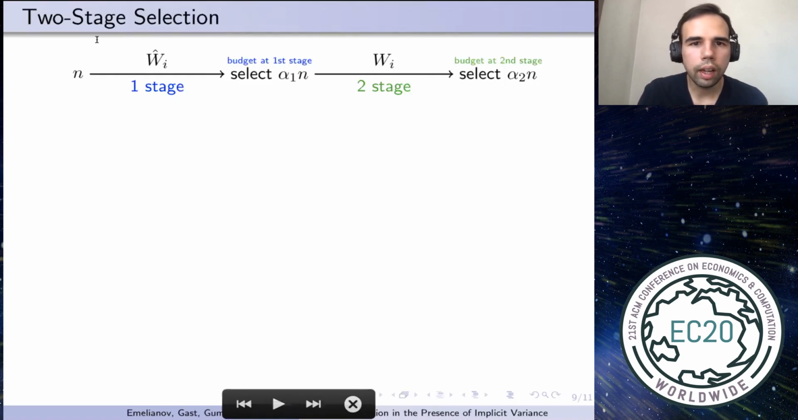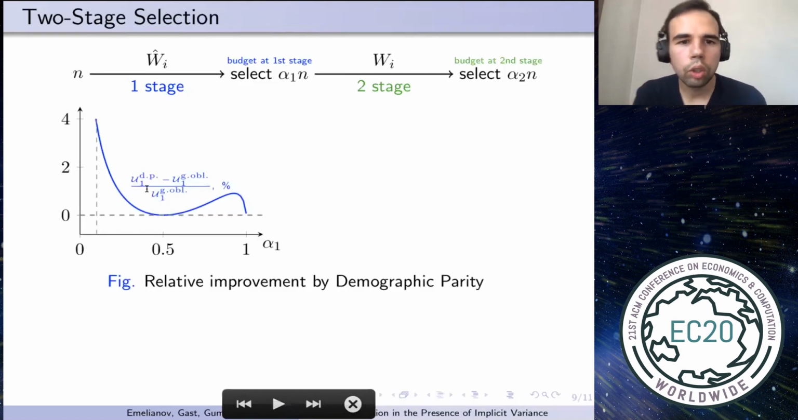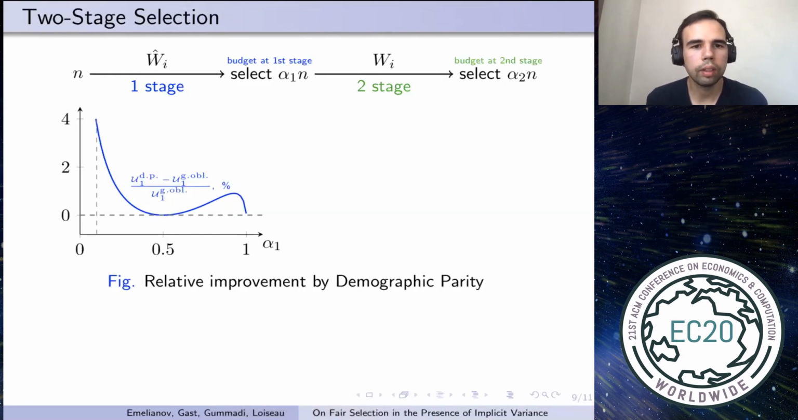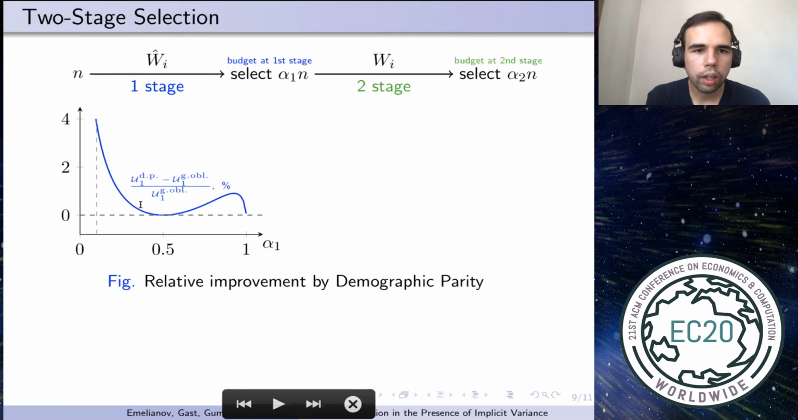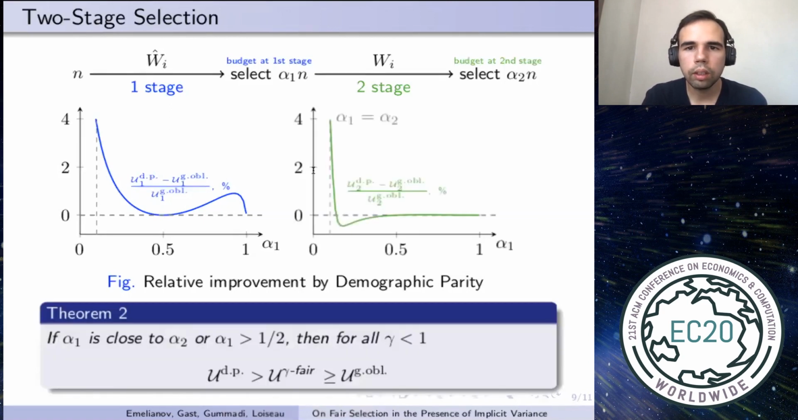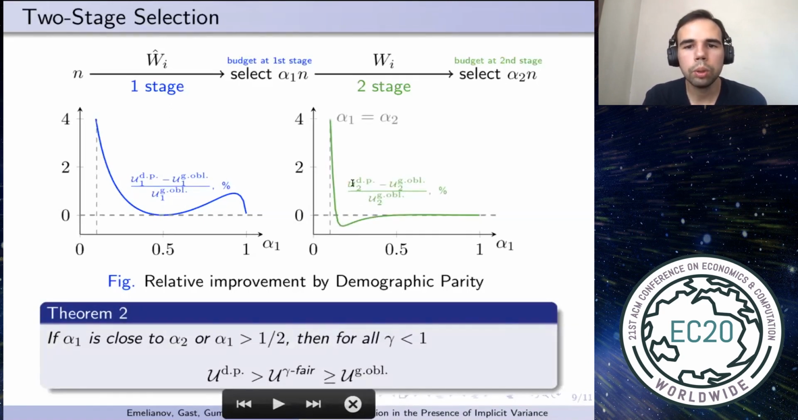So if we look only at the one-stage decision making, we remember that group fair decision making made better selection compared to group oblivious decision making. And on this graph, we plot the difference between utility by demographic parity and group oblivious algorithms for the one-stage case. And we see that for every value of alpha 1, this difference is positive, which basically illustrates the results of the previous theorem.